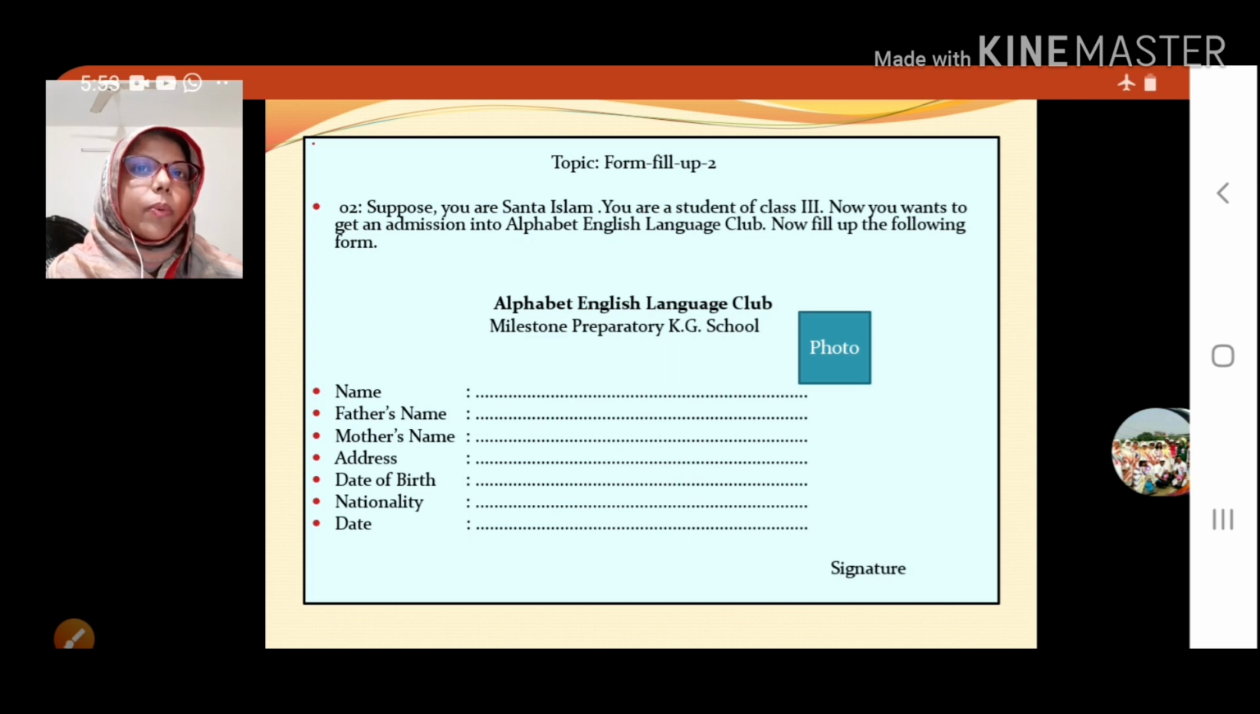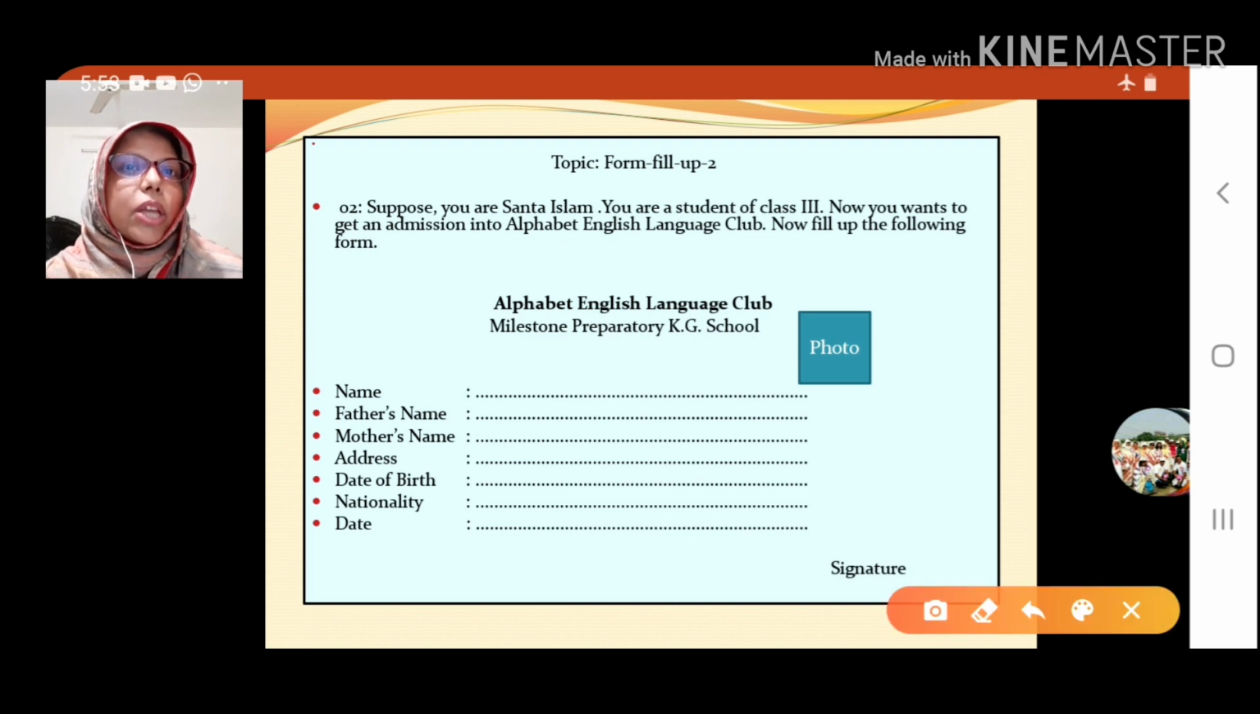When we write the date of birth, we must write the year also. Whatever your date is, the date should be here, and besides the date and month, you should write the year here also. Then nationality. When we write the nationality, I tell you, by birth we are Bangladeshi. So our nationality is Bangladeshi. So here we must write Bangladeshi. This is the new point here.